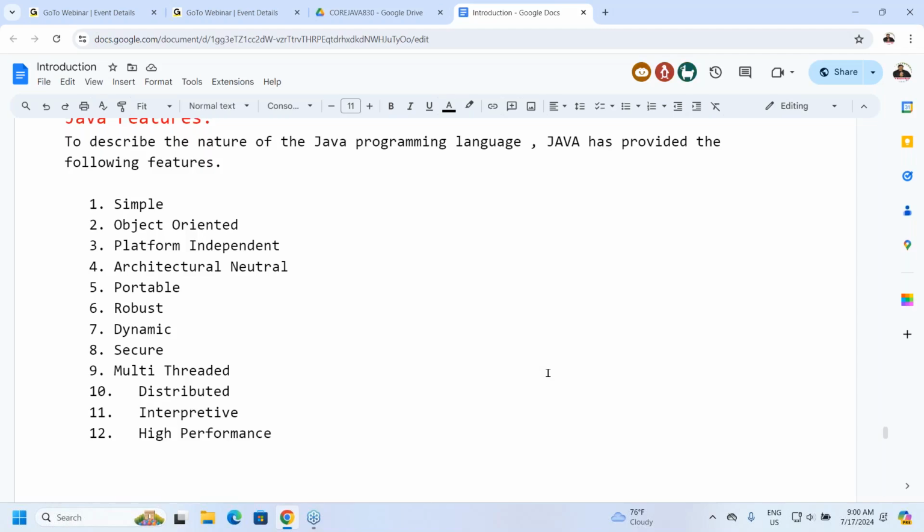If the document is not opening through the web, use the Google Docs app. Google Docs app is available to install, and through that you can open it. It should be available on mobile phones by default. If it is not available, try to install it. Then we can check the content.